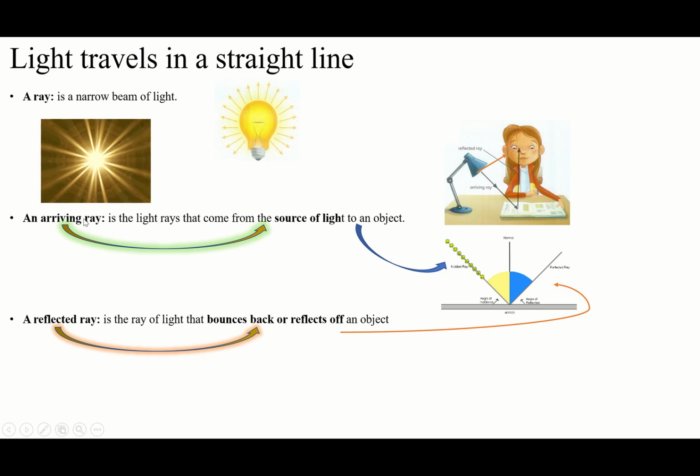And we have the arriving ray and the reflected ray. The difference between these two: the arriving ray is the light that comes from the source. The reflected ray is the light that bounces back or reflects from any object. Okay, any object. That light that comes from any object, we call this light the reflected ray because it's not the source. After the source, any barrier can make a reflected ray.